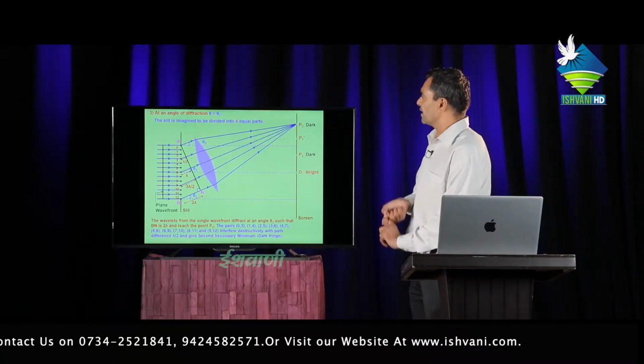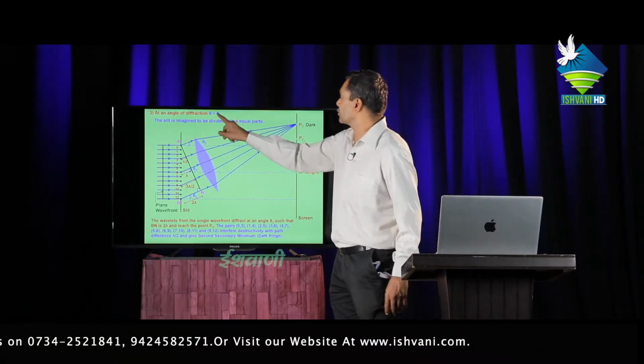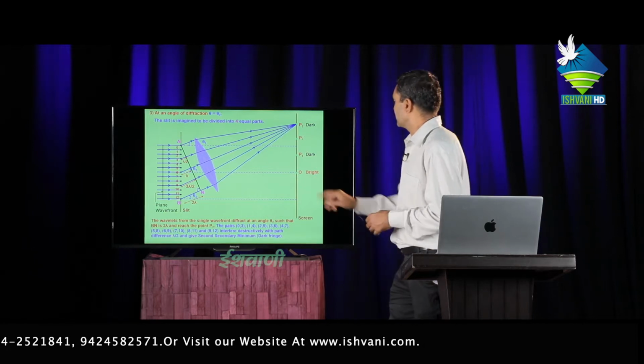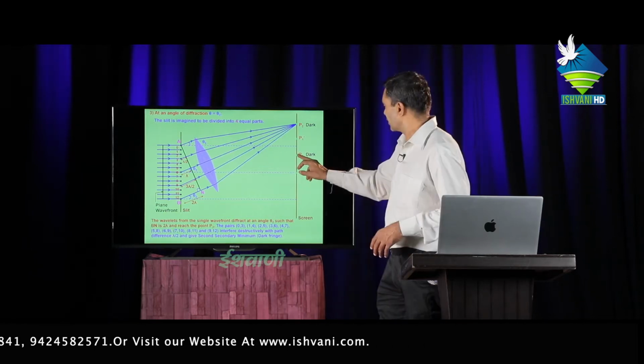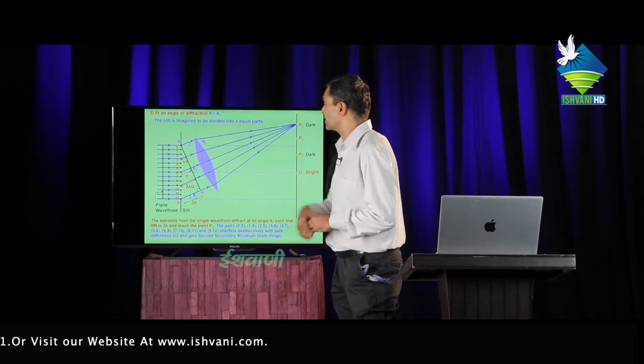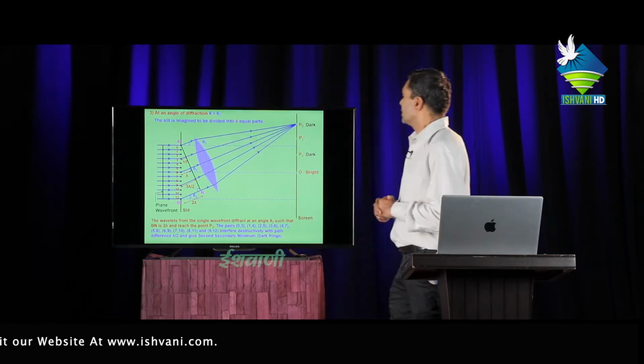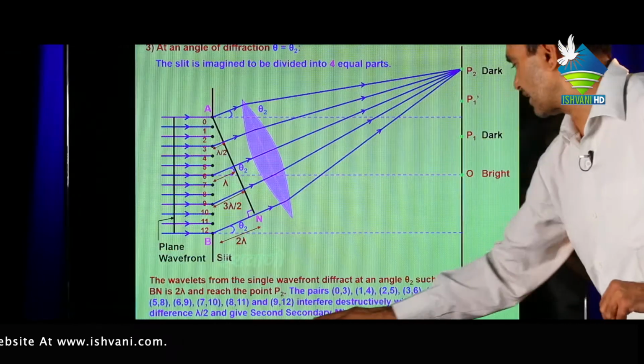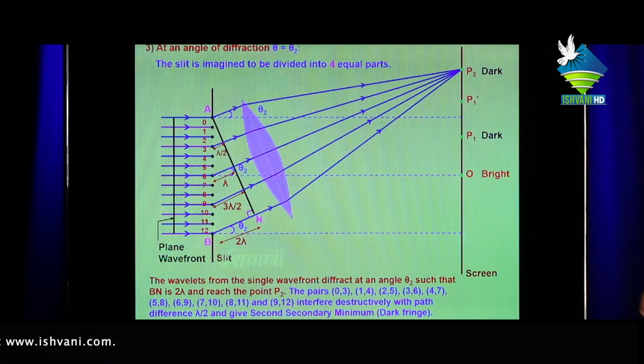Means if light rays are diffracted at angle theta equal to theta 1, then we get the first secondary minima, and if the light rays are diffracted at angle theta equal to theta 2, then we get the second secondary minima at point P2.